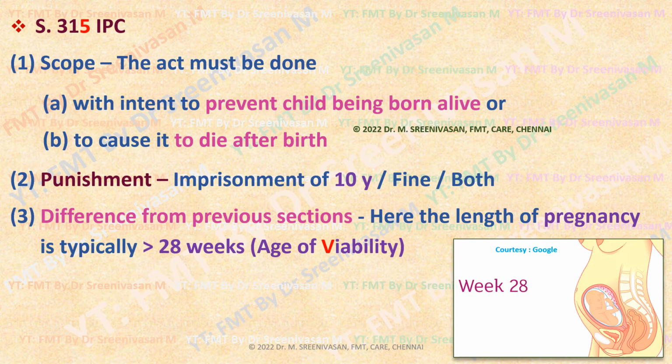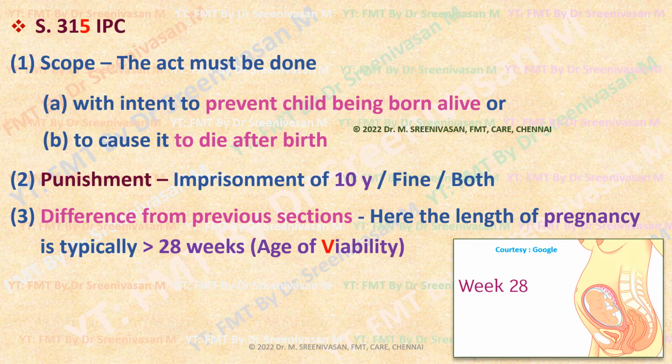Then section 315 IPC says, whoever does any act to prevent the child being born alive or to cause it to die after birth, either killing a child in utero during the process of labor or killing a live born child, is considered as causing criminal abortion if it is done against the provisions of the MTP Act.